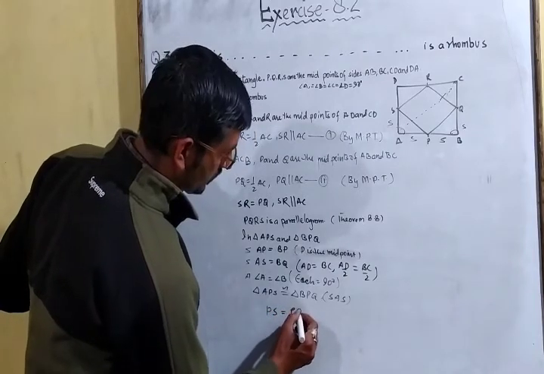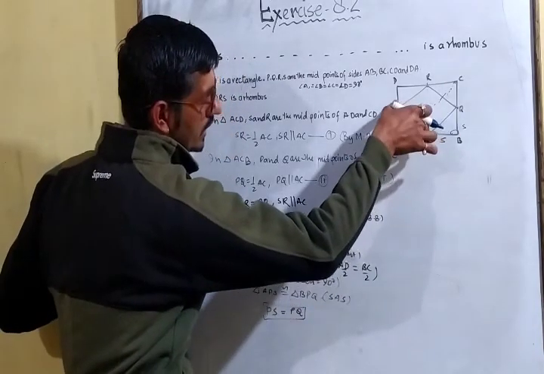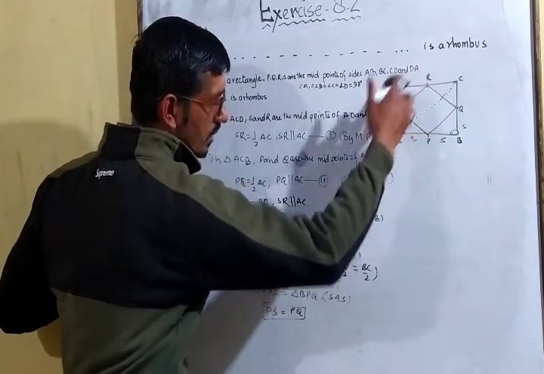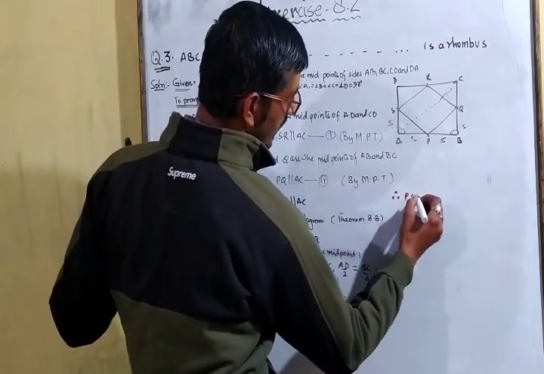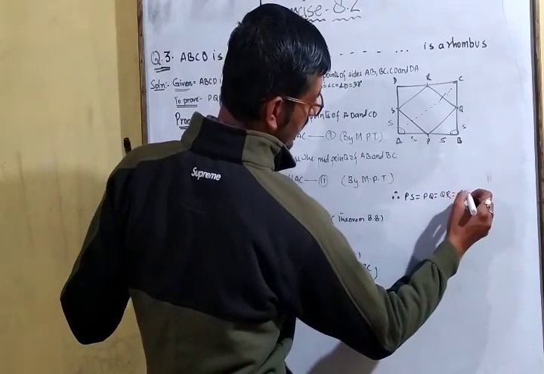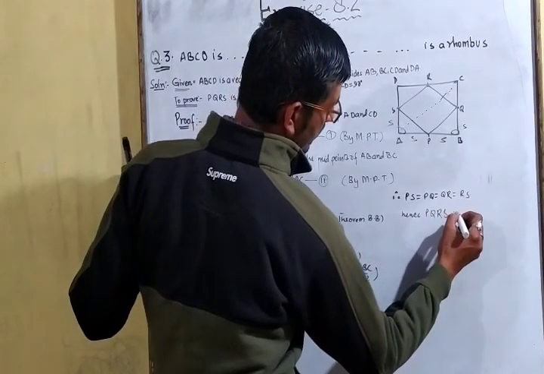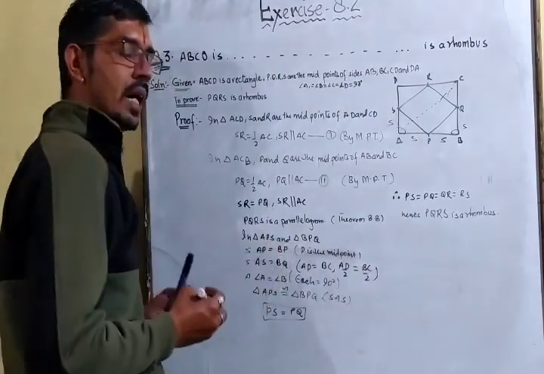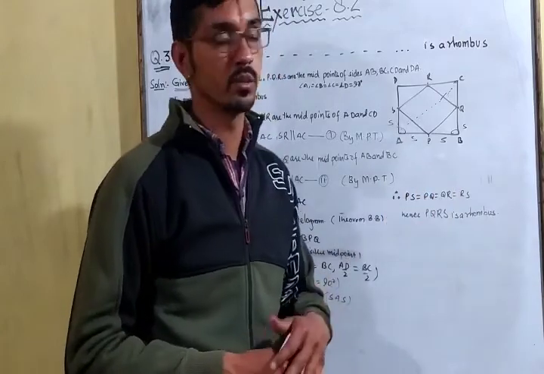Now what we can say, if the triangles are congruent to each other, so PS is equal to PQ. So if PQ is coming out to be equal to PS, PS equals RQ, PQ equals RS, that means all sides are equal to each other. Then at last what we will write, therefore PS is equal to PQ is equal to QR is equal to RS. So hence PQRS is a rhombus because it is a parallelogram whose adjacent sides are equal to each other, so it is a rhombus.